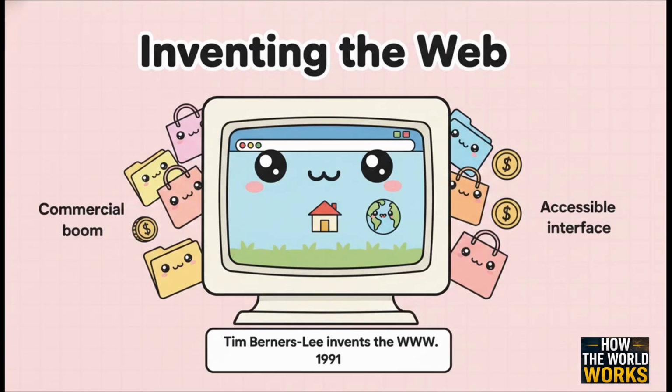The web was absolutely the missing piece of the puzzle, and it was invented between 1989 and 1990 by a British scientist named Tim Berners-Lee at the CERN Research Center in Switzerland. He developed HTML, HTTP, and the URL system, making it incredibly easy to link documents together. When the very first website went live in 1991, the internet was suddenly transformed.